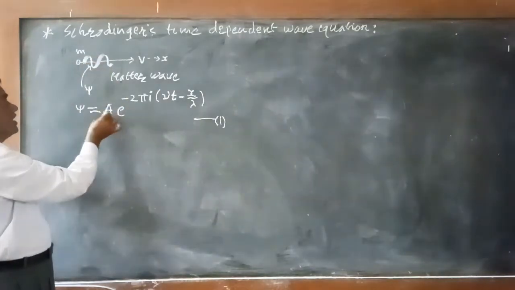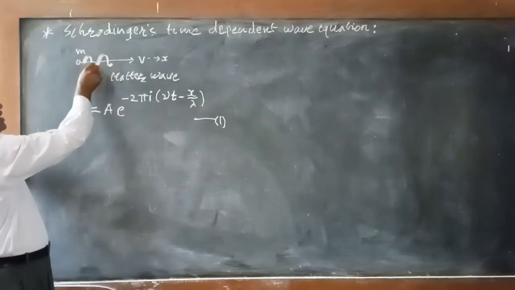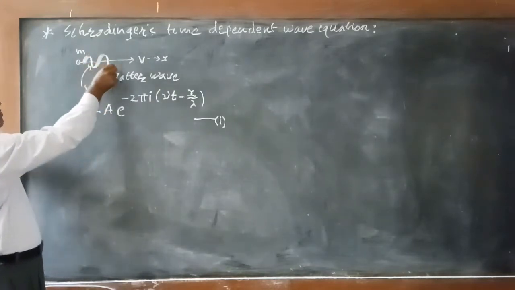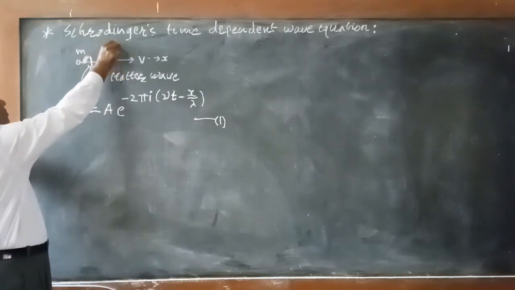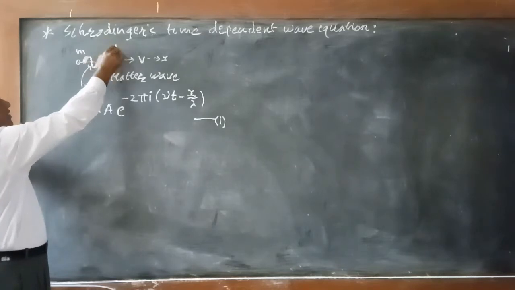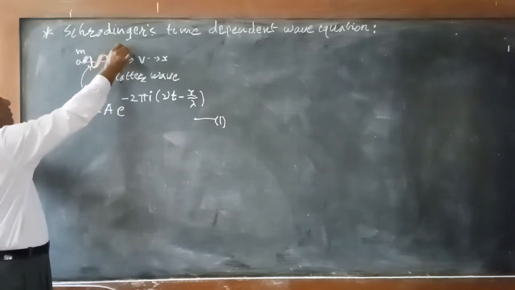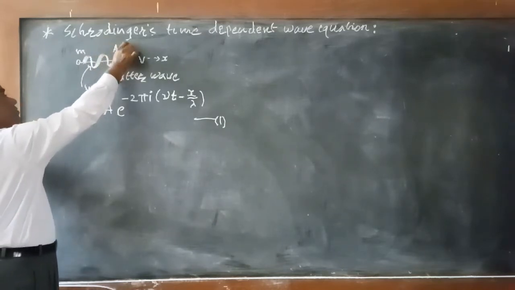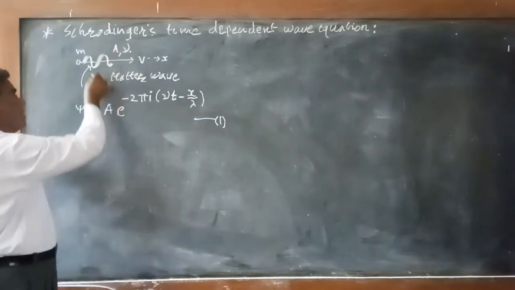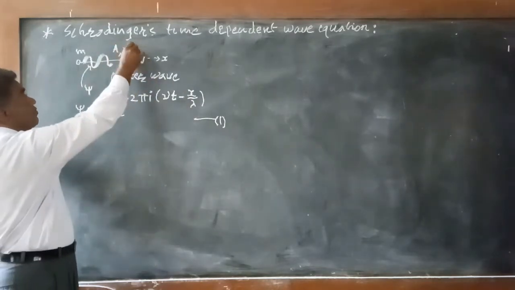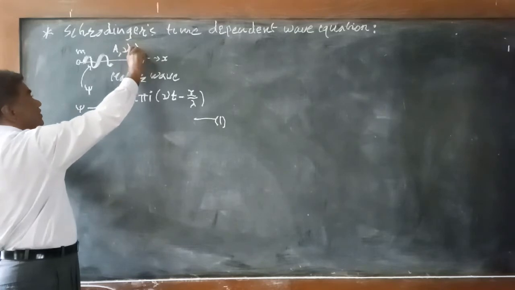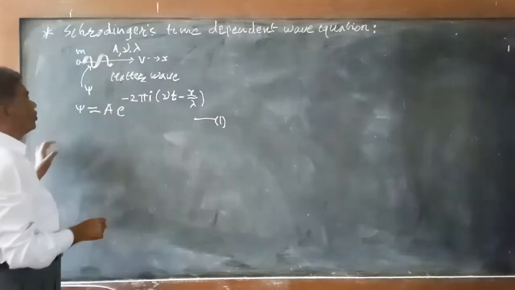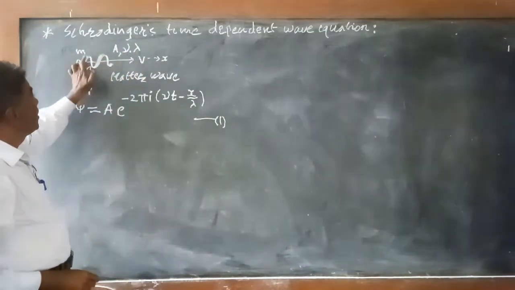Here A is the amplitude of the wave, mu is the frequency of the wave, and lambda is the wavelength of the wave. These are the parameters of the wave.